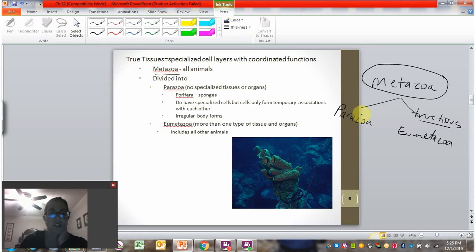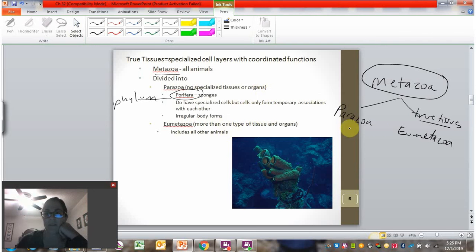So what is a true tissue? A true tissue is a specialized layer of cells that have a coordinated function. So for example, skin tissue or stomach tissue, they have multiple layers of cells piled on top of each other, and they work together to make an organ function usually. And so in sponges, the earliest type of animal, they do not have specialized tissues or organs. The phylum name for sponges is Porifera. Because this is the only phylum within Parazoa, these terms are oftentimes used interchangeably.